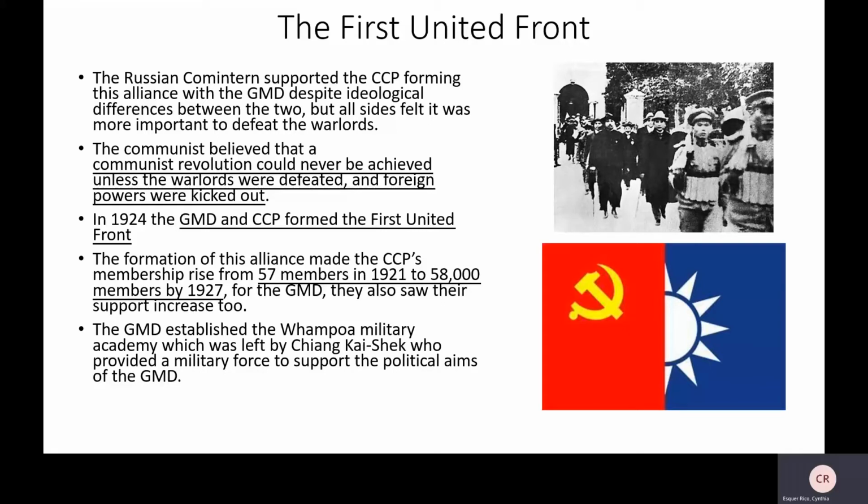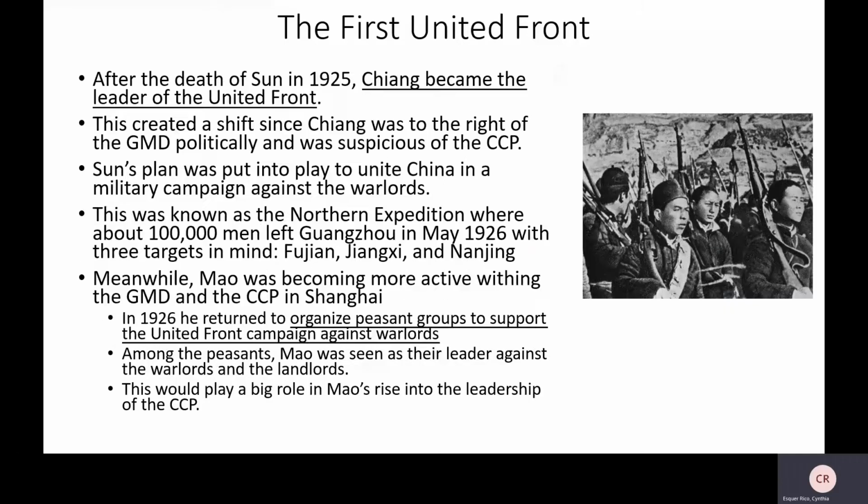The GMD established military academies, well, one specific military academy, which was led by Xiang, who provided a military force to support the political aims of the GMD. So just keep in mind that this guy named Xiang is going to play a big role in all of this.